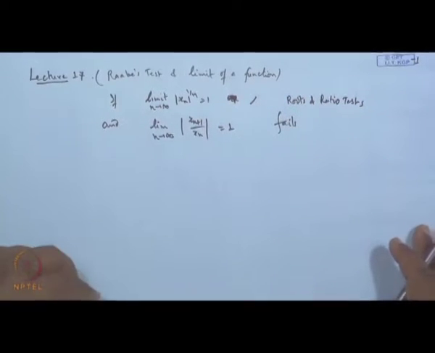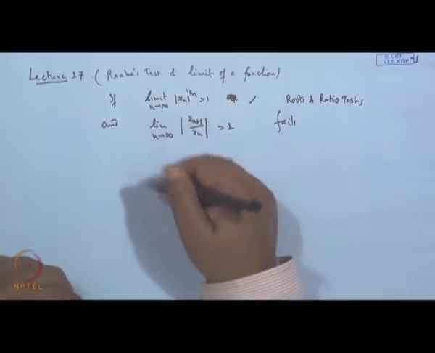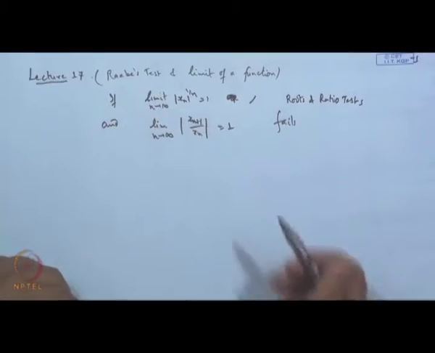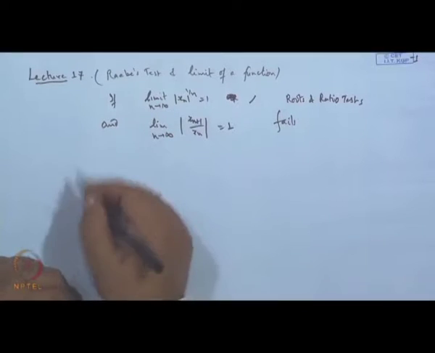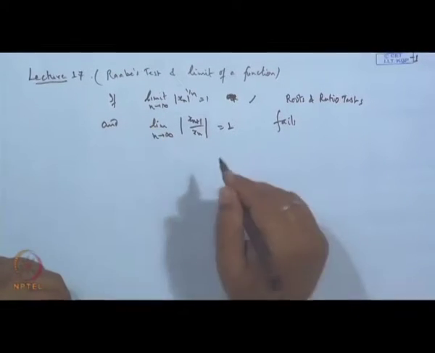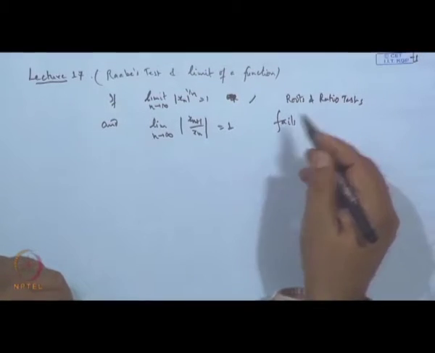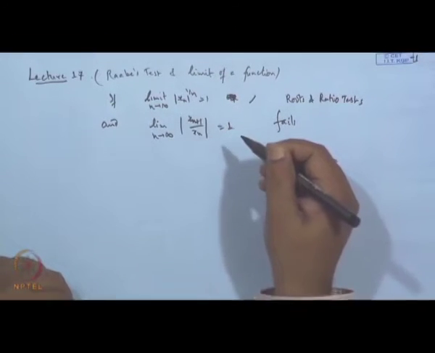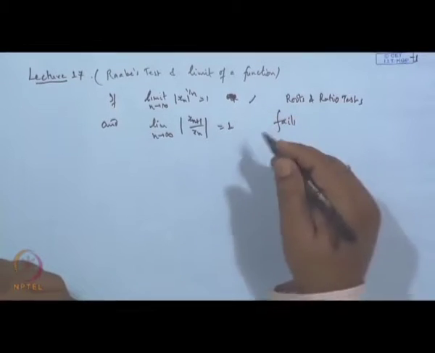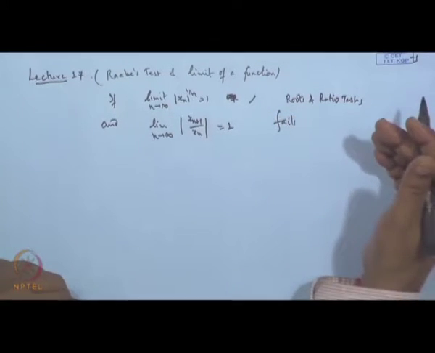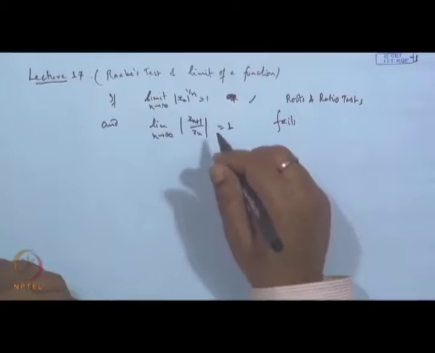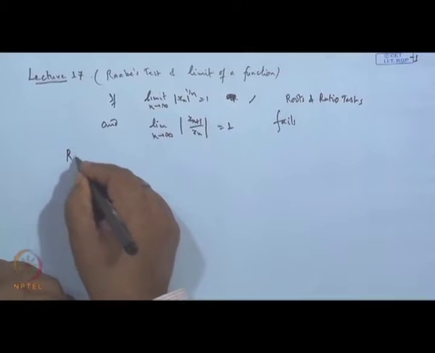So, a further test which will help in this direction is given by Raabe, which is known as the Raabe test, and that can be applied only when we see that these tests fail. Initially when we start, we always go step by step, and then if required, we come to the higher level tests. So, Raabe test says